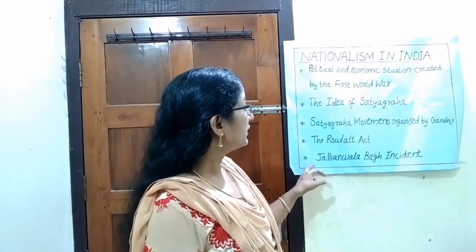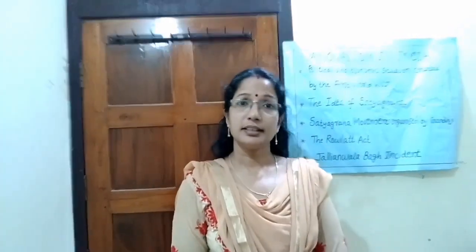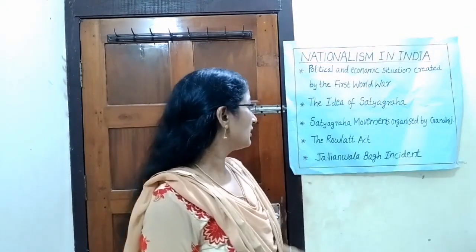Next point, the Rowlatt Act. The Rowlatt Act was passed by the Imperial Legislative Council in 1919 despite the opposition of Indian members. It allowed the detention of political prisoners without trial for 2 years. Our last point, Jallianwala Bagh incident.